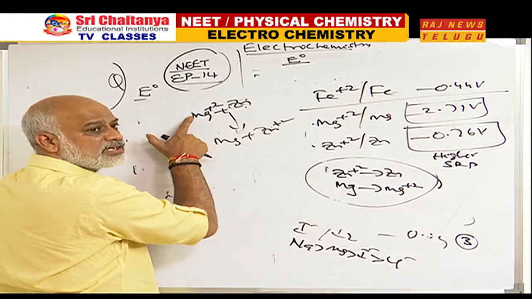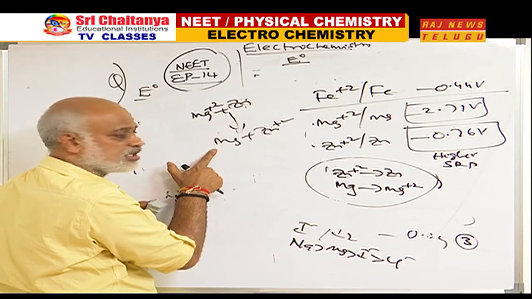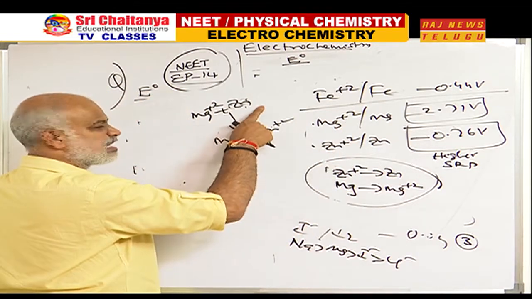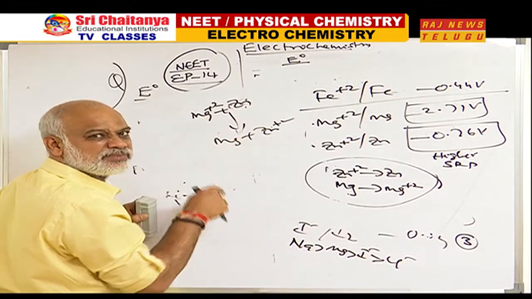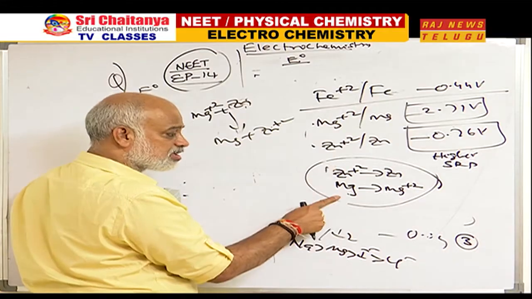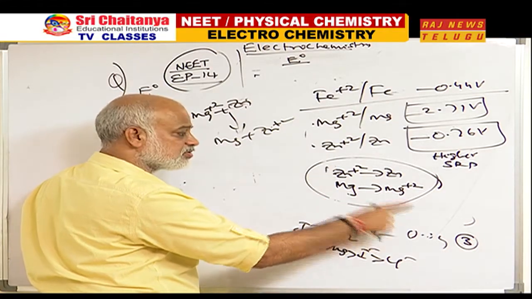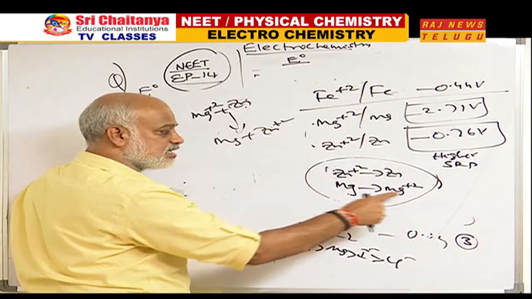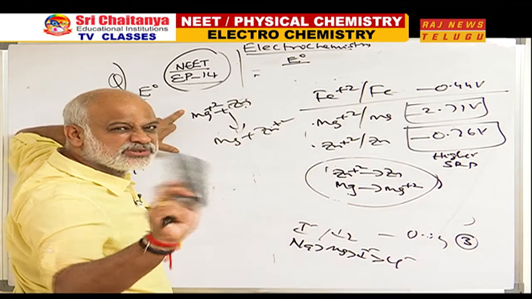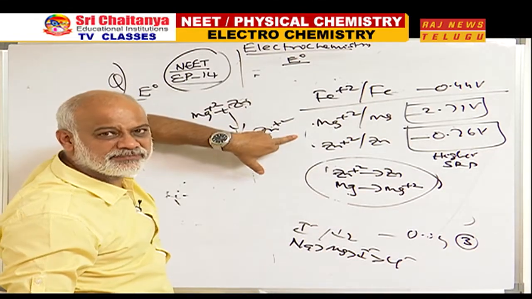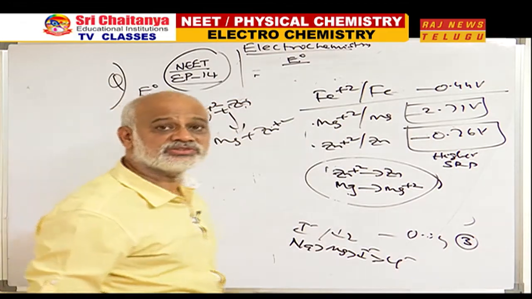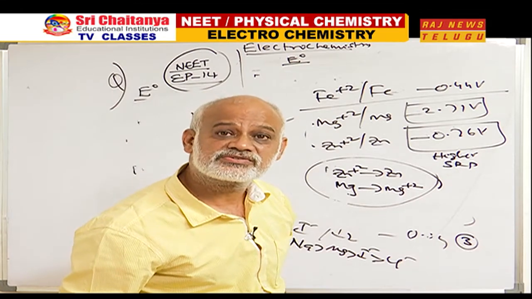Zinc cannot reduce Mg plus 2 to Mg. Another one. Zn plus 2 oxidizes Mg to Mg plus 2. Mg plus 2 cannot oxidize Zn to Zn plus 2. These are all some beautiful points.